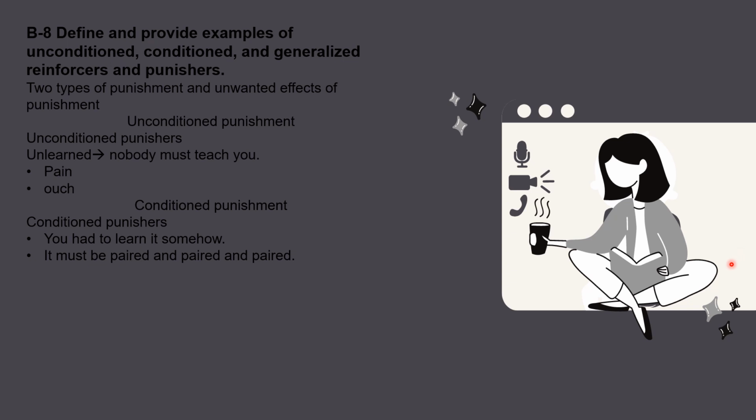Section B8, define and provide examples of unconditioned, conditioned, and generalized reinforcers and punishers continued. So there's two types of punishment and unwanted effects of punishment. Unconditioned punishment would be unconditioned punishers.